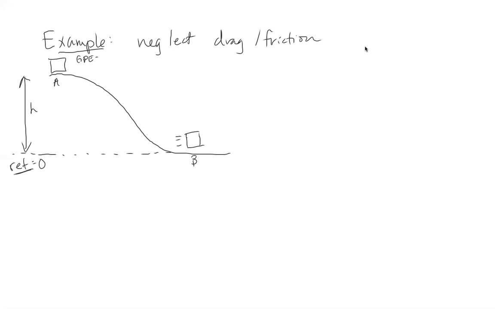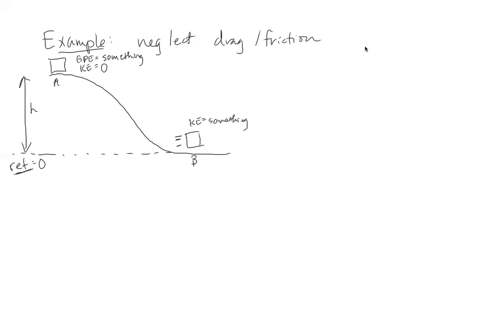we're some height above our reference 0, and therefore our gravitational potential energy, or our stored energy, is going to be something. We don't know what it is right now, but it's not going to be 0. But if we look at our kinetic energy, there's no movement right now, so our kinetic energy is equal to 0. Now, when we get down to point B, we do have motion of our cart, so our kinetic energy will be something. It will not be equal to 0.